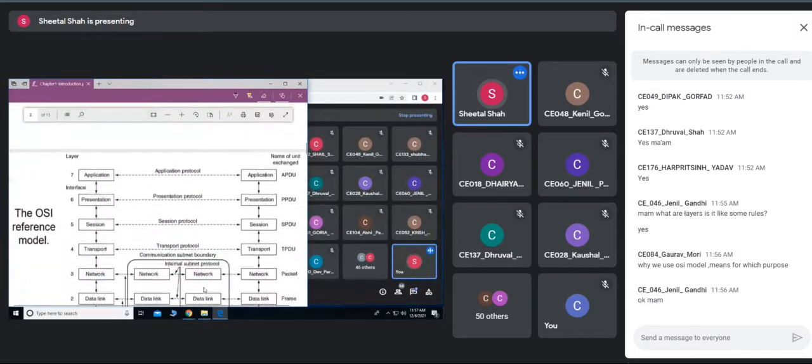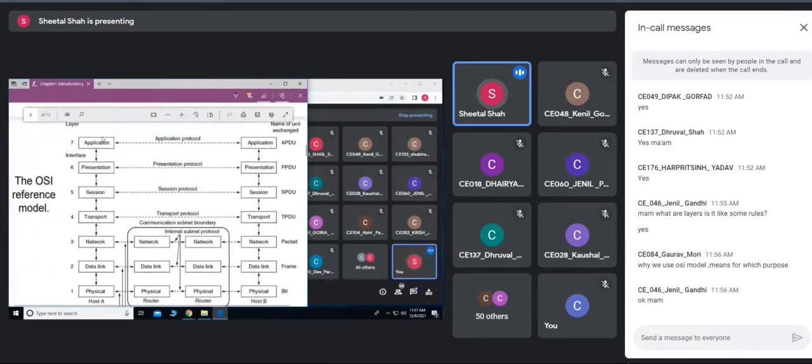Say suppose this is my host A, and these are two different computers, host A as well as host B. Say one is residing somewhere in India, the other is in the US, because the communication can be carried out between any two hosts. These seven layers defined by the OSI are the application layer, presentation layer, session layer, transport layer, network layer, data link layer, and the physical layer.